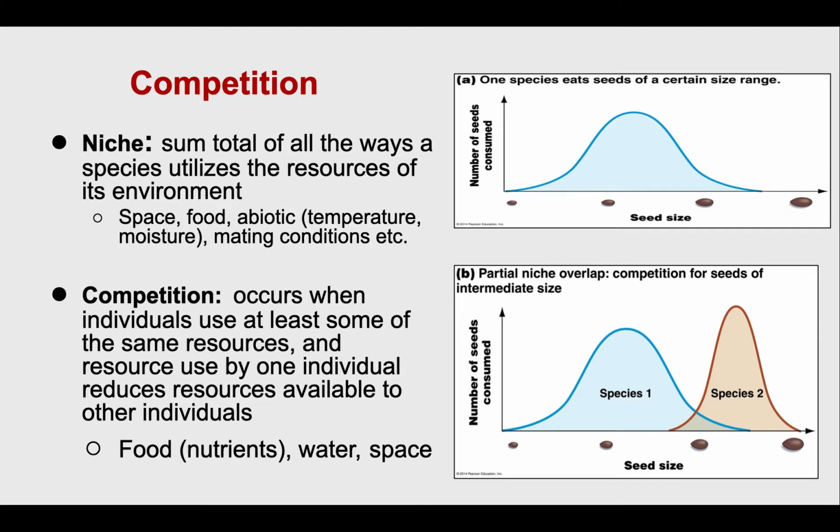Now, competition comes into play where we have individuals where their niches start to overlap one another. All right, so the analogy I'm going to make are students versus faculty. I don't want to pit us against each other, but we are competing for, say, food in the cafeteria. If our niches overlap in the caf, we might be competing for that last slice of pizza, for example. So competition is going to occur when our niches start to overlap for some type of resource. It might not be every resource, right? It might only be one resource. But as long as there's overlap, there's going to be competition.